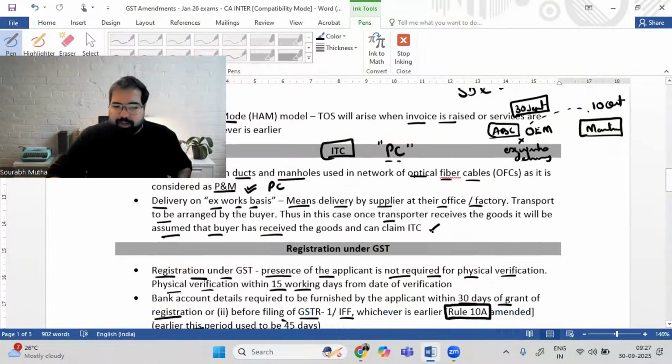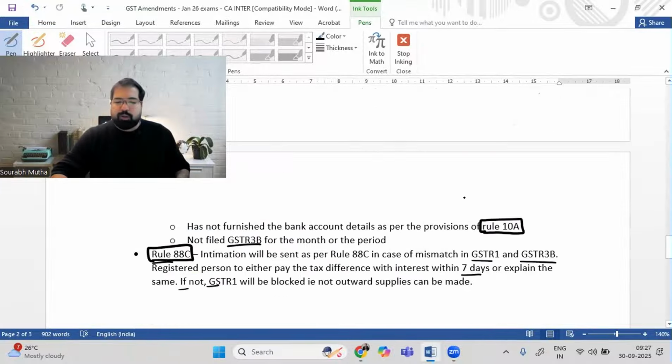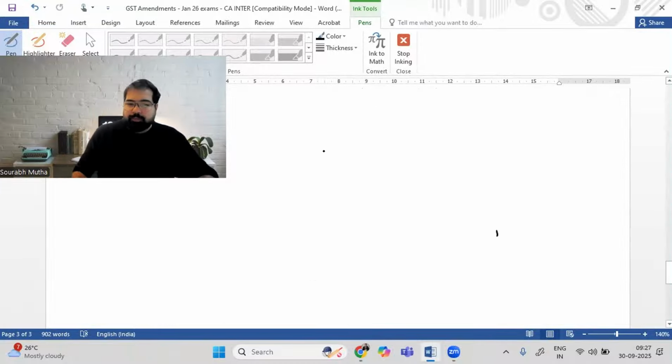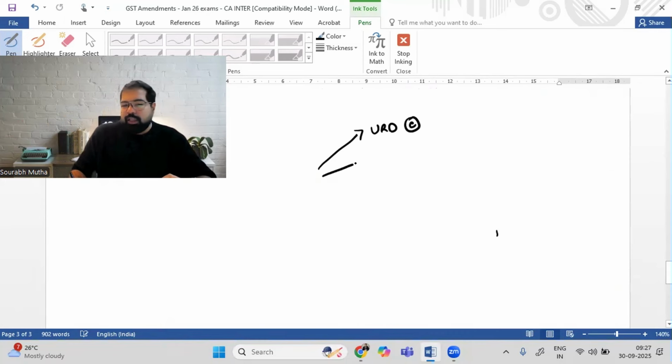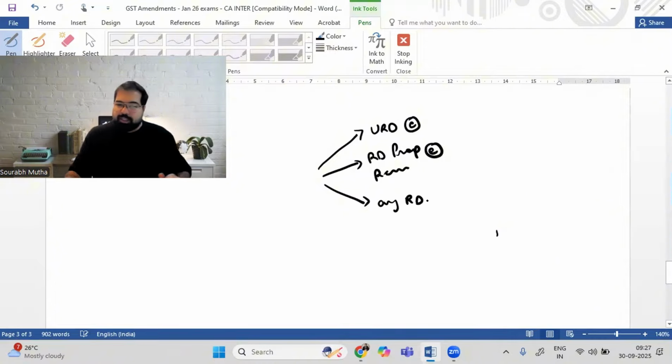Now, since you guys might be confused about residential property, let me revise residential property also. So here is residential property. If there is a person who's renting residential property to an unregistered person, then there is no GST at all. This is completely exempt, no GST, no FCM, no RCM. If they are giving it to a registered person who happens to be a proprietor and using it for residential purpose only, again, it is exempt, there is no GST. But if it's to any other registered person, example, a partnership firm, a company, etc., then this is taxable and this will be always under RCM. So exempt or RCM. In residential property, there is no concept called FCM.